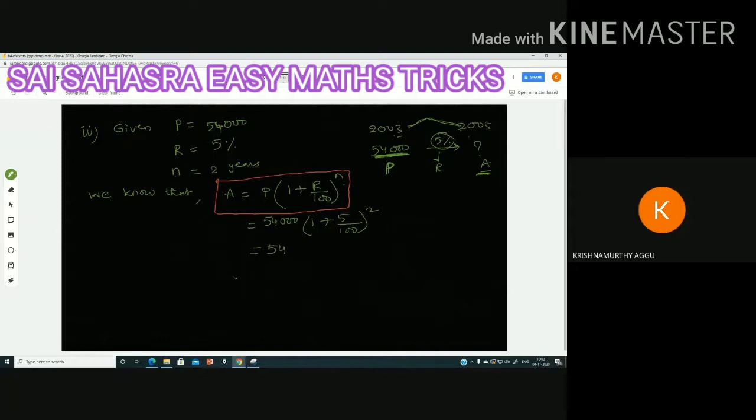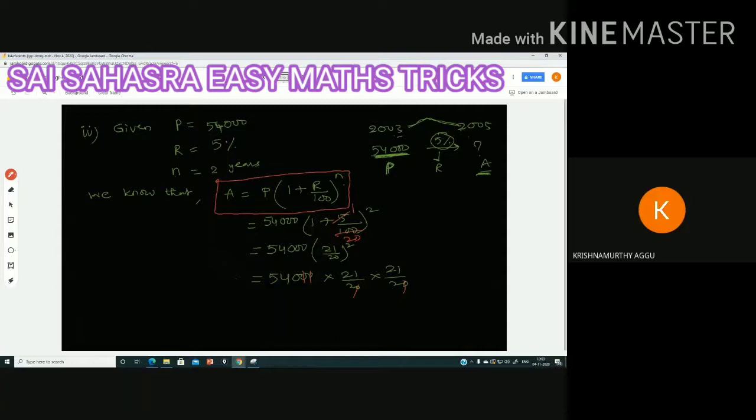So 54,000 into, 5 cancellation we can do. 5 one time, 5 twenties are 100, so 1 plus 1 by 20, 20 plus 1 is 21 by 20, whole square. 54,000 into 21 by 20 into 21 by 20. Let us do the cancellation. These zeros you can cancel, and the next, 540 is divisible by 2.